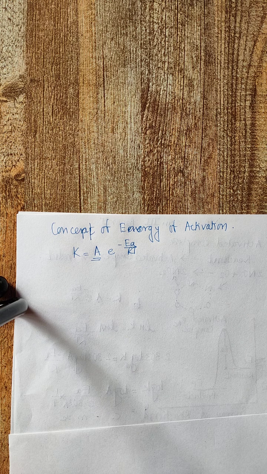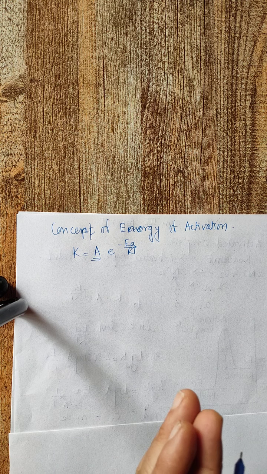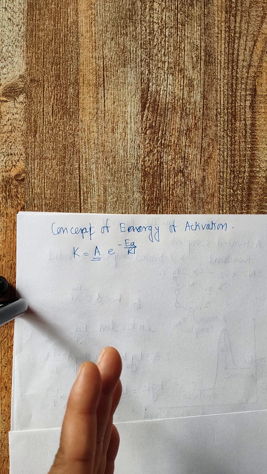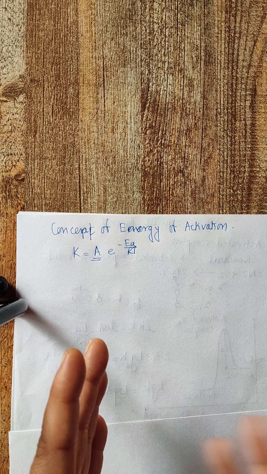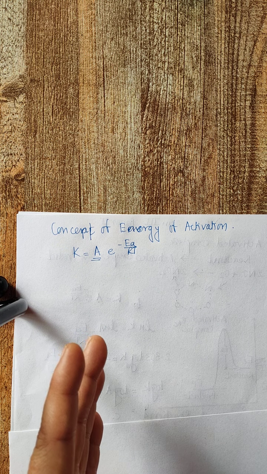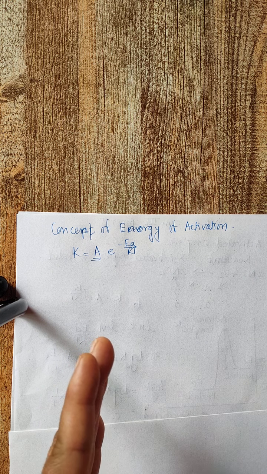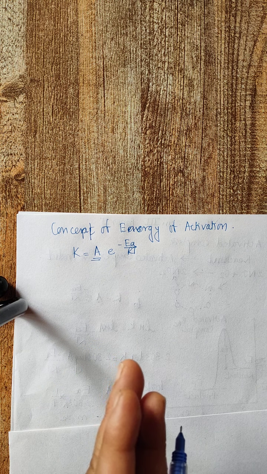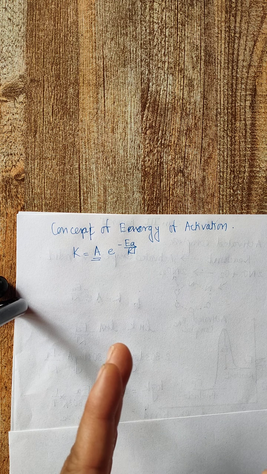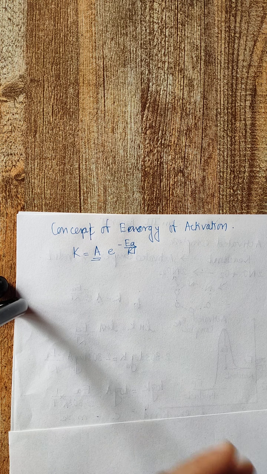Elastic collisions mean the molecules will just collide and move away from each other. While effective collisions are those where the molecules collide with each other, undergo chemical reaction and get converted into product. Such collisions are effective collisions.